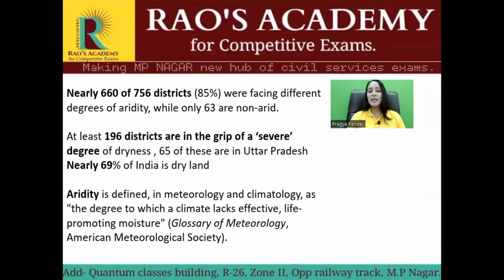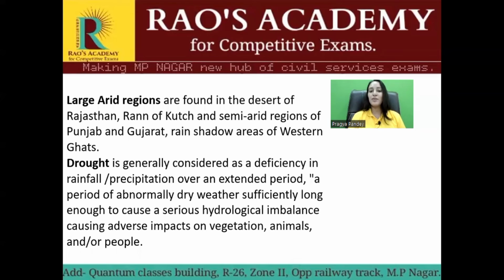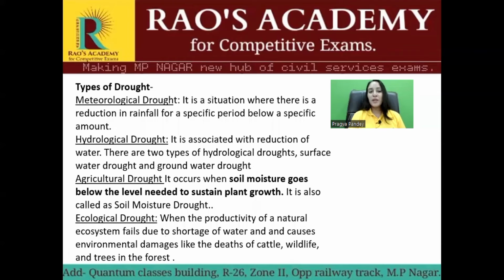India is dry land, approximately 69%. Let's understand aridity and drought. Aridity is defined as the degree to which a climate lacks effective life-promoting moisture, whereas drought is generally considered a deficiency in rainfall or precipitation over an extended period. A period of abnormally dry weather, sufficiently long enough to cause a serious hydrological imbalance, causes adverse impact on vegetation, animals, and people. There are 4 different kinds of droughts.